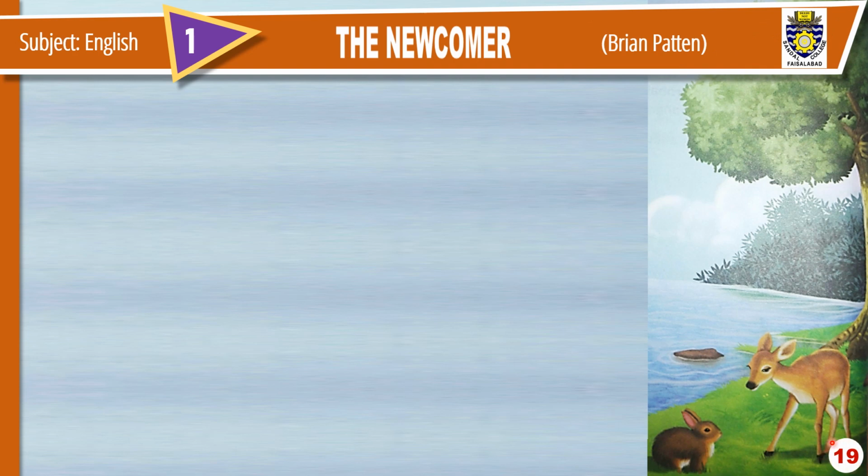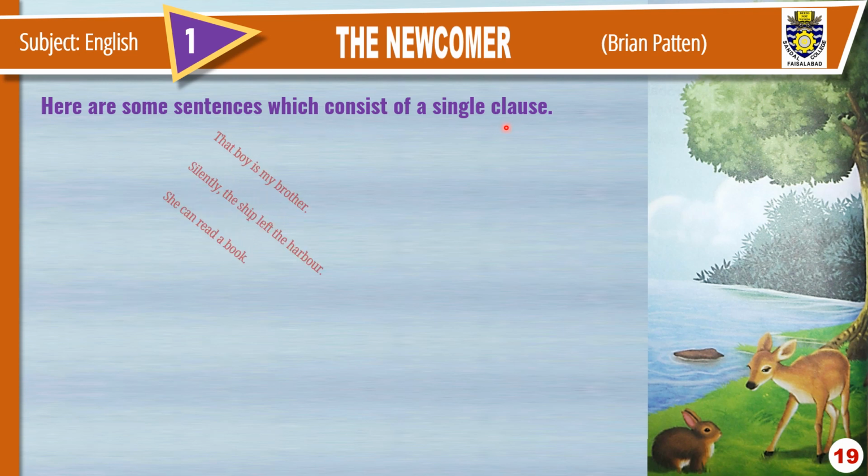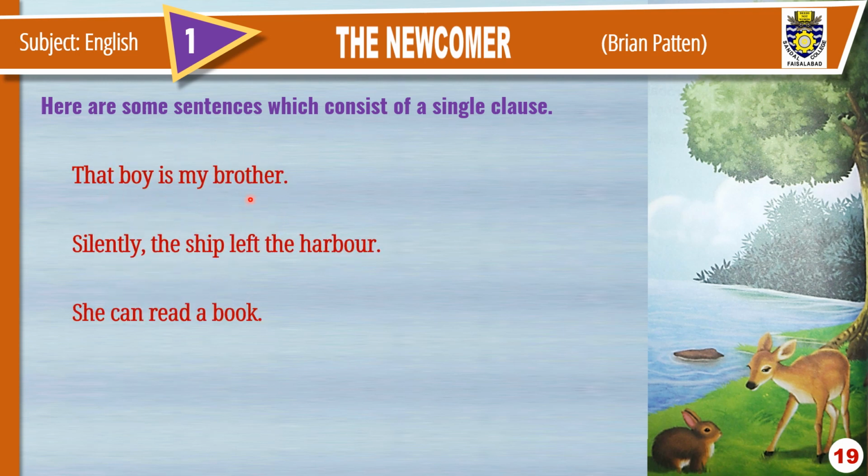Page number 19. Here are some sentences which consist of a single clause. That boy is my brother. Silently the ship left the harbor. She can read a book. All these sentences are clauses because all these sentences can stand on their own. They convey the complete meaning.